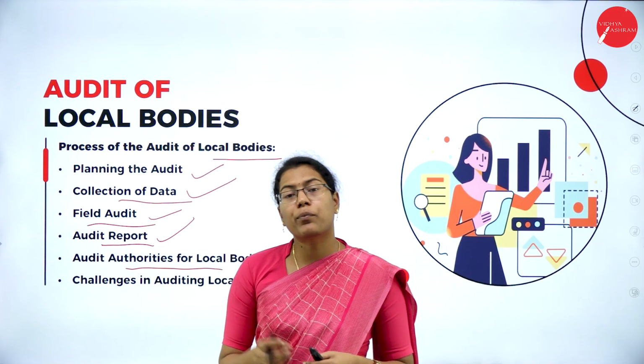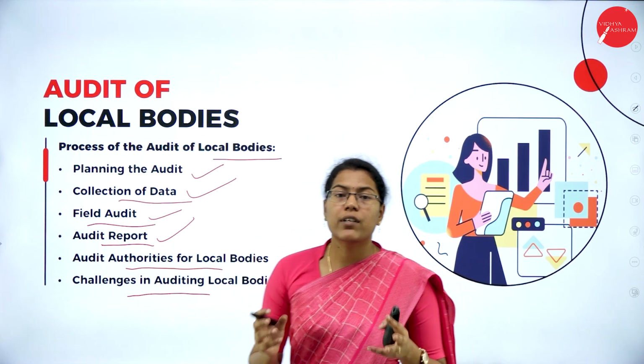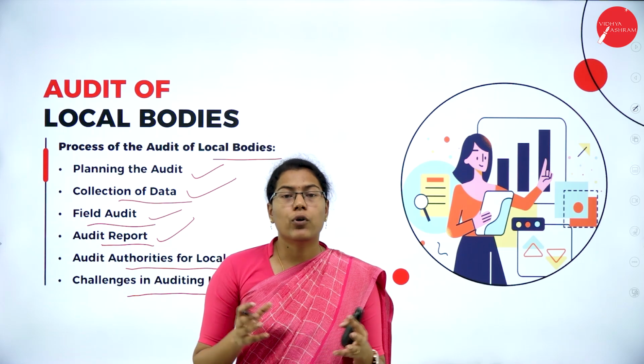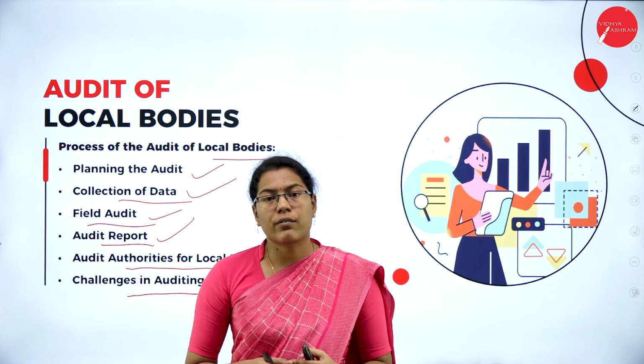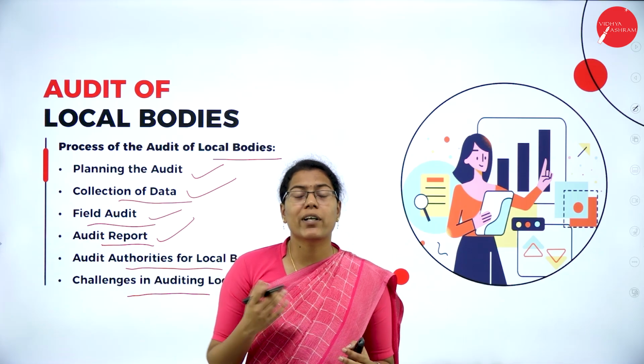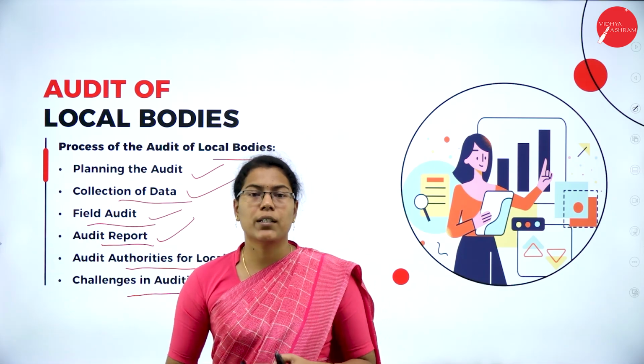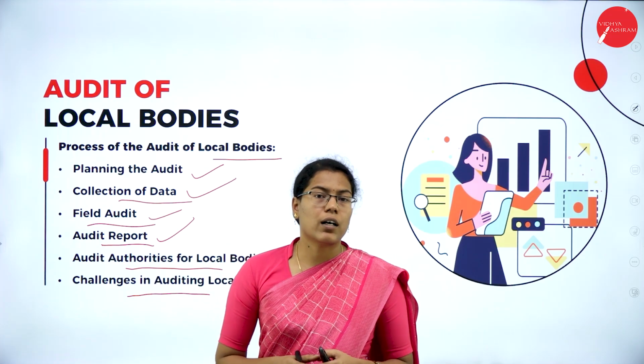There may be some problems or challenges that occur in auditing local bodies, which include poor availability of staff or poor maintenance of the accounts, as well as political influence on the local bodies, which may also affect the auditing process for the local governments.